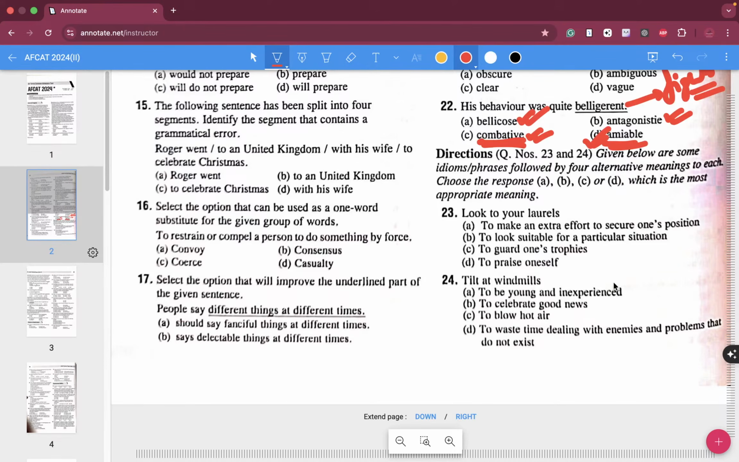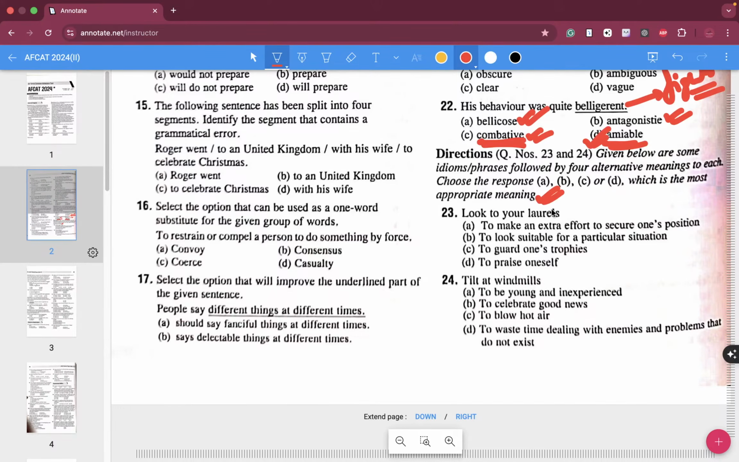These words will be repeated in all of your examinations over and over again. Not just your defense services examination, any competitive examination, time and again they will ask the same questions. Given below are some idioms and phrases followed by four alternative meanings to each. Choose response A, B, C, D, which is the most appropriate meaning. So, look at your laurels.